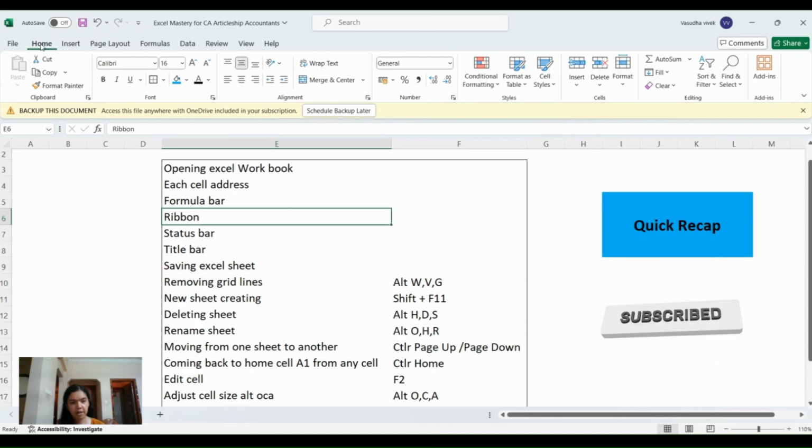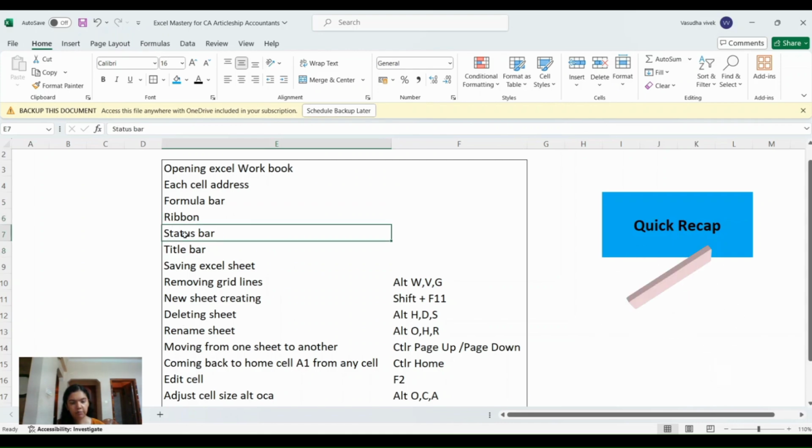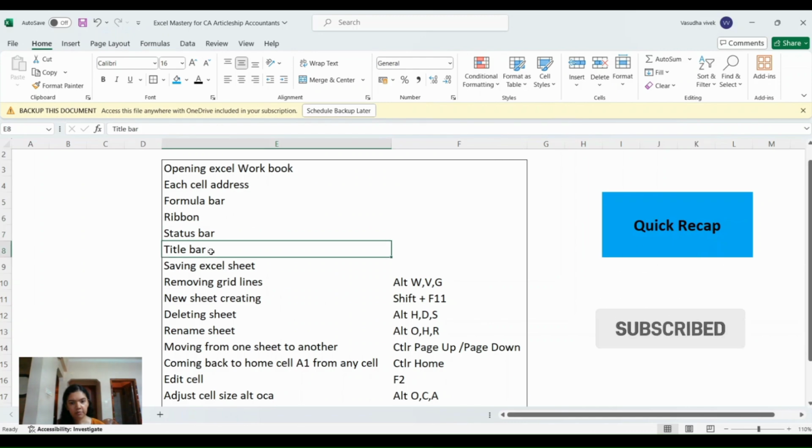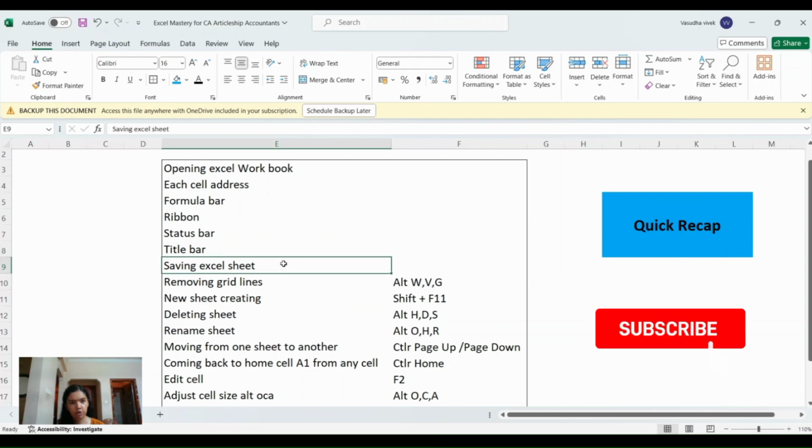Next we saw what is a ribbon. Ribbon is here. You can see the different tabs in the ribbon: Home, Insert, Page Layout, Formula, Data, etc. Next, we saw the status bar. If we have some numerical figures and when you select those data, you can see the average, count, and sum of those figures. Next, we saw the title bar, that is on top, the name of the Excel sheet. Then we saw how to save an Excel sheet. That is, if you are saving the Excel sheet for the first time, you will be using Save As, and subsequently when you are saving the Excel, you will just be using the save button or Control plus S.